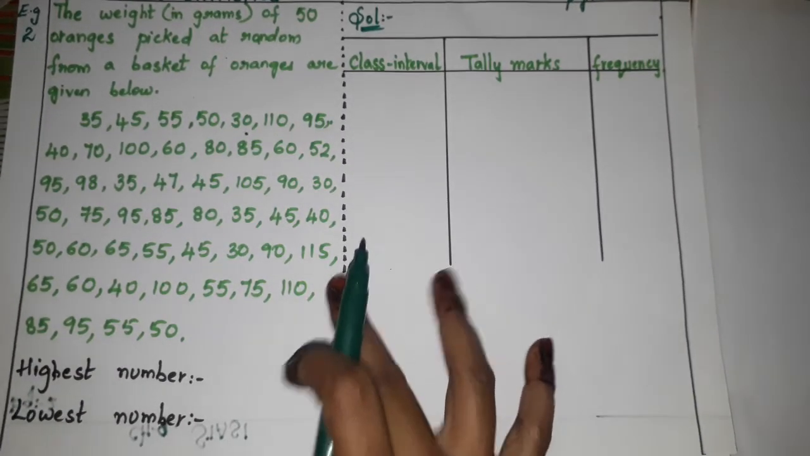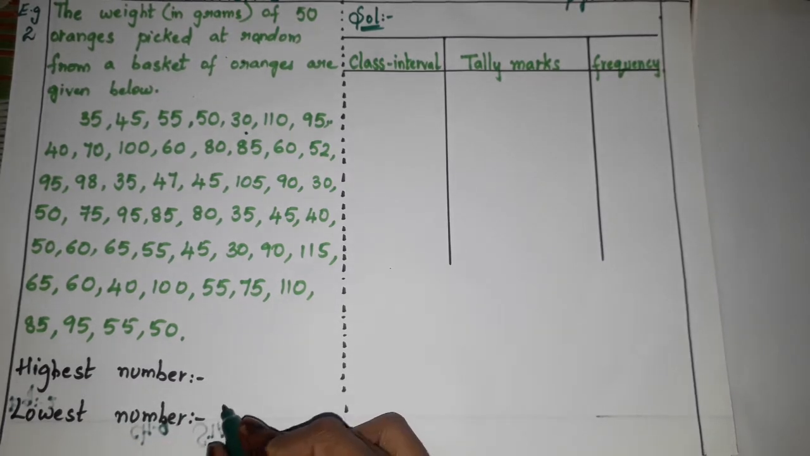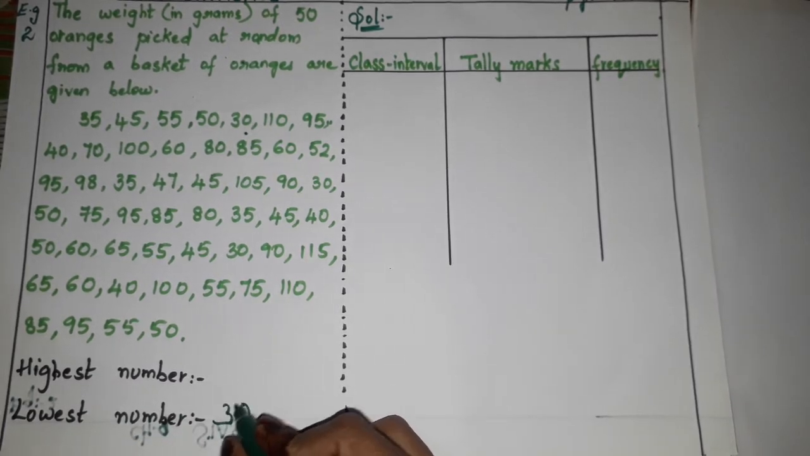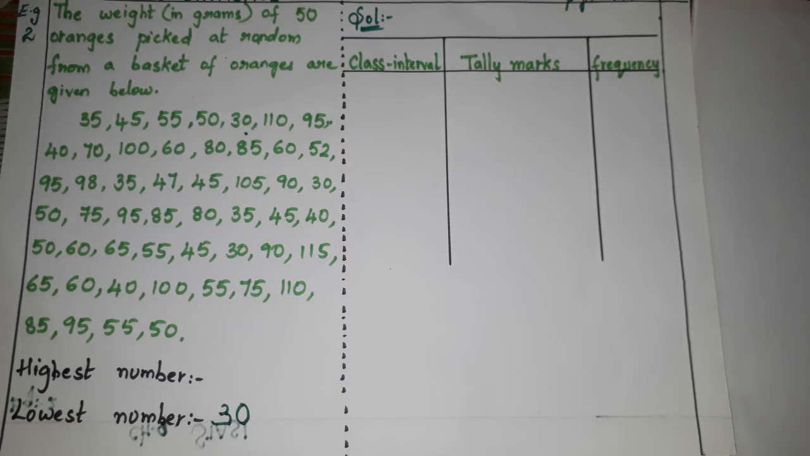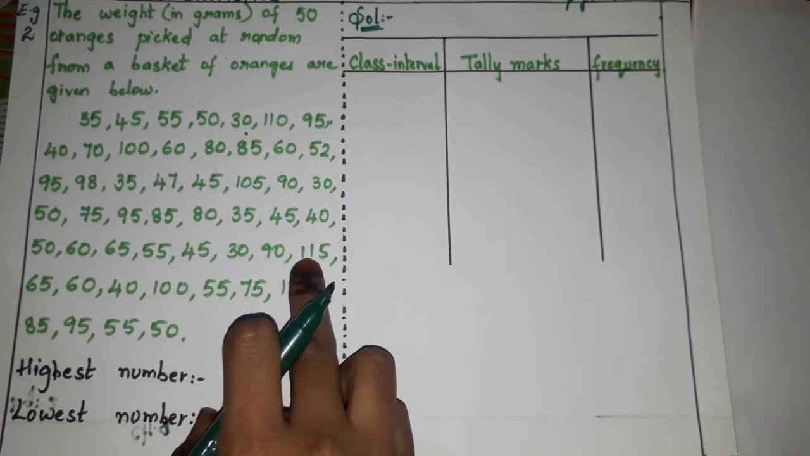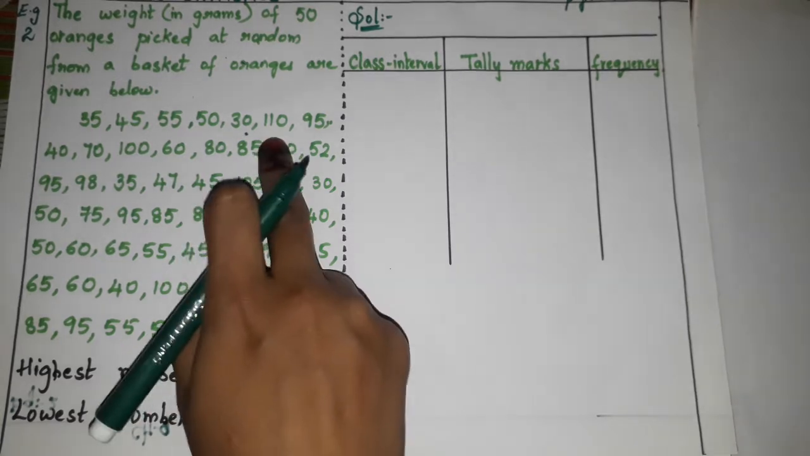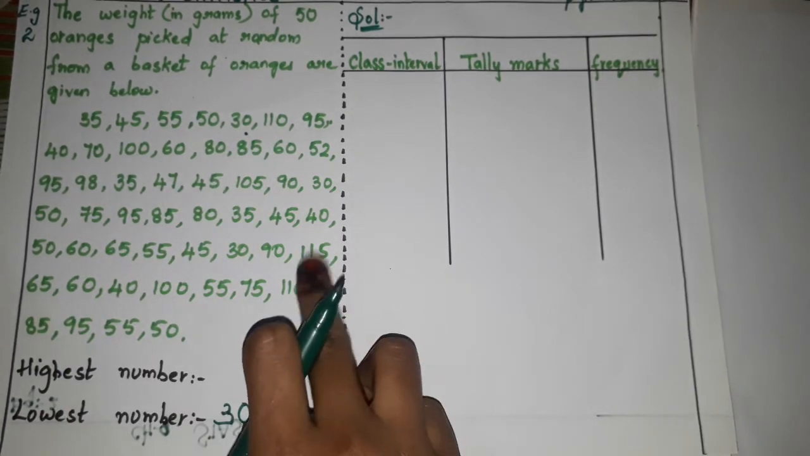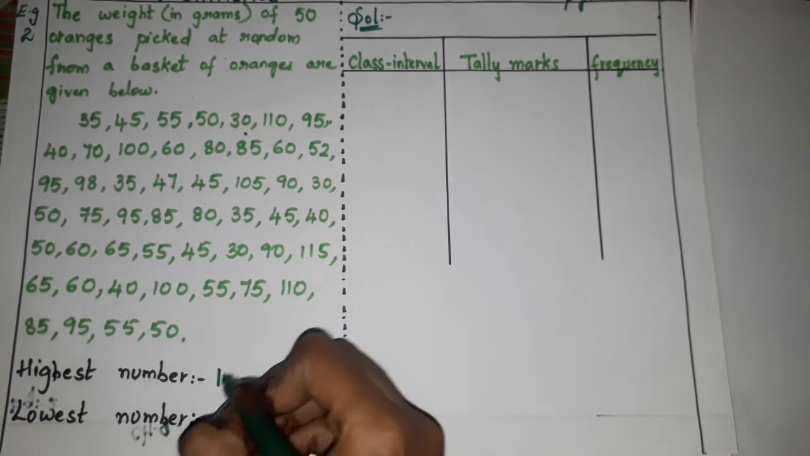So I'll be writing, lowest number is what? 30. Now what is the highest number? We have to check here which is the highest number. 100, 110, 115, 104, 110. So we have 115 as the highest number.